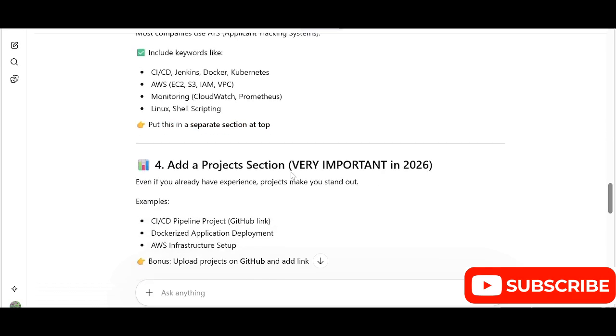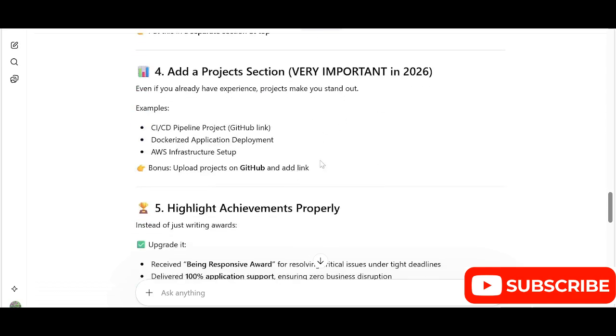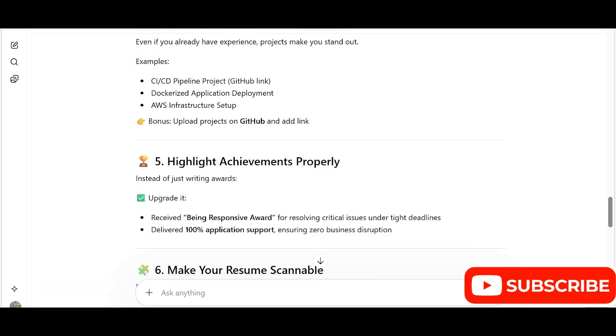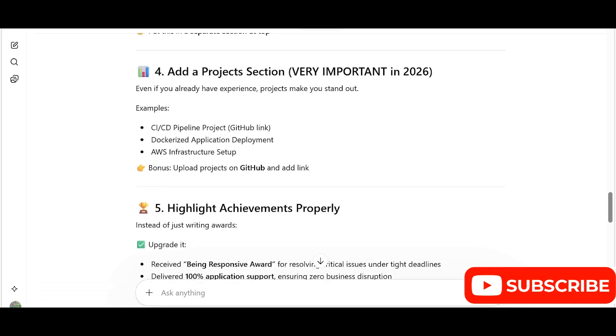Add a project section. Very important in 2026. If you already have experience, projects make you stand out. Bonus point: upload projects on GitHub and add a link. In this way, the recruiter will notice that this professional has done some work, and the work is on your GitHub.